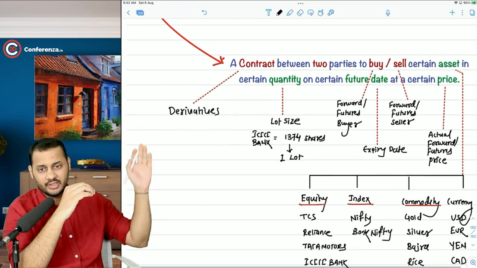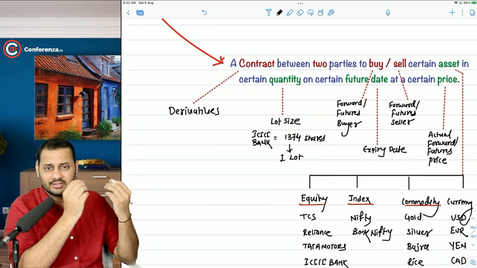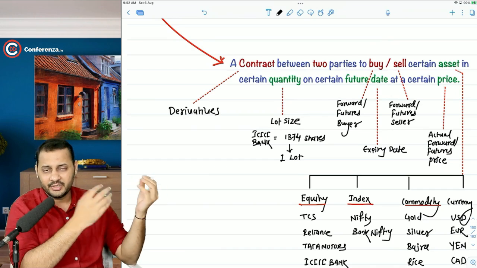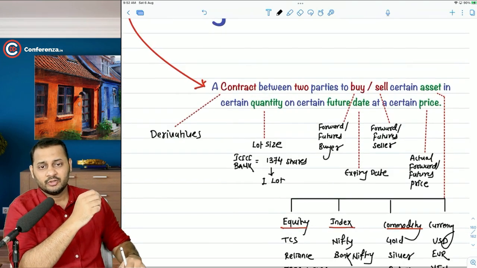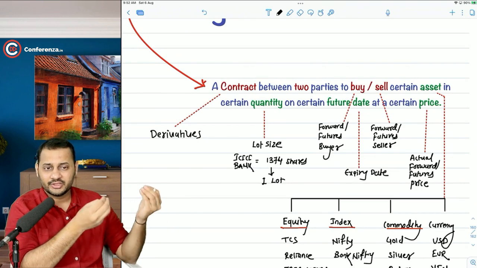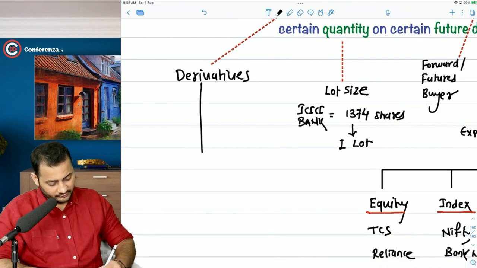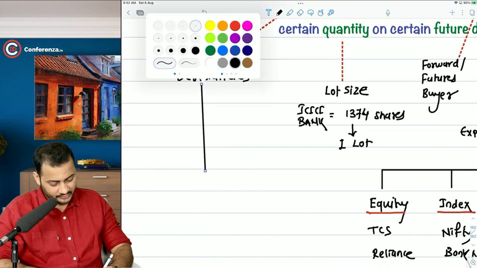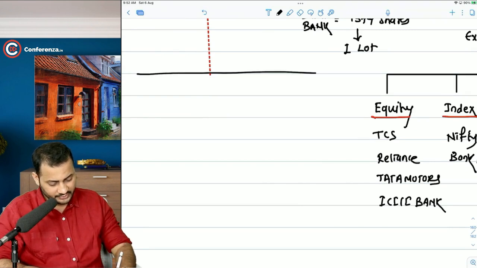Now let's come to the derivatives part again. Till this point, you have understood a concept called a derivative, which is nothing but a contract between two parties to buy a certain asset. An asset can be anything. To buy that asset in certain quantity on certain future date at certain future price. In derivatives, there are 4 different types, sir. Okay, understand the meaning of this. There are 4 different types of derivatives that we are going to discuss. And in this chapter, we are going to discuss 3 out of it, mostly.